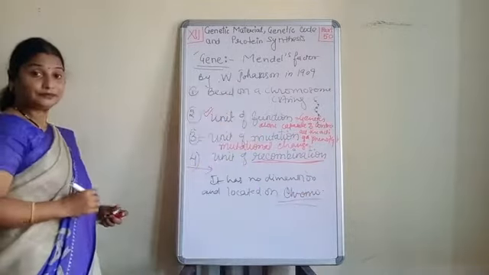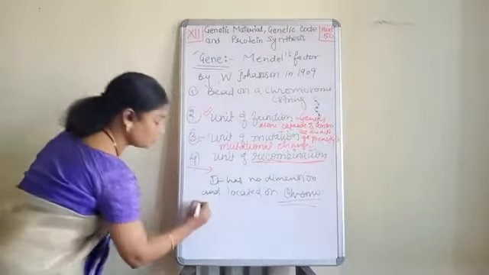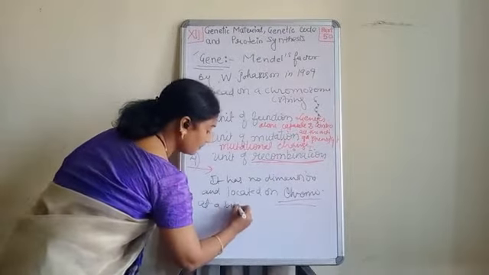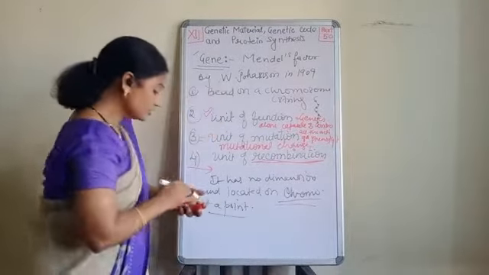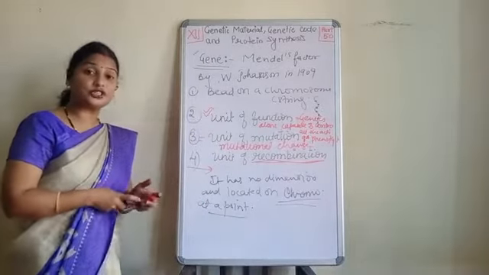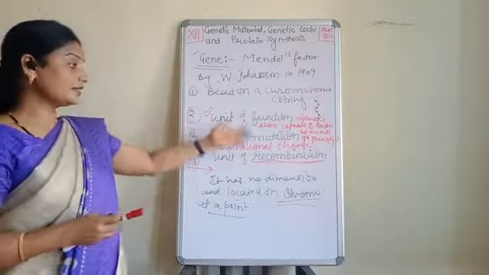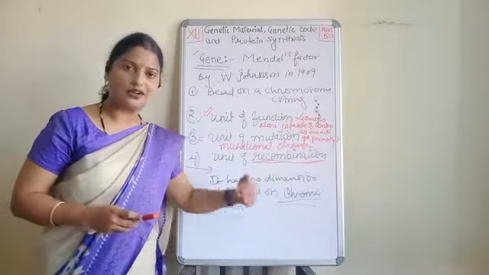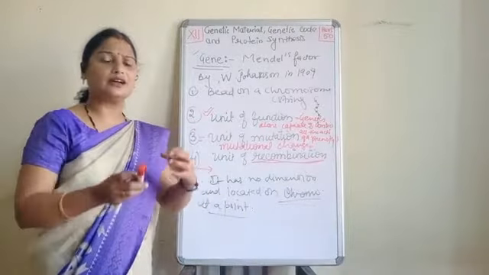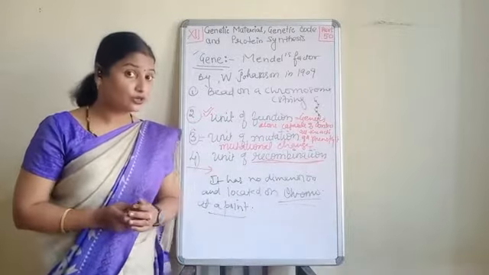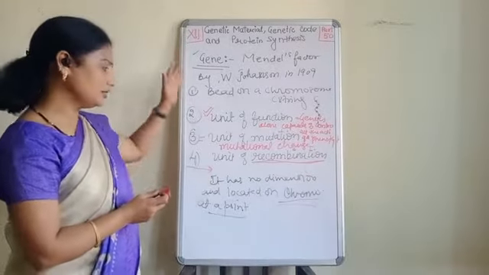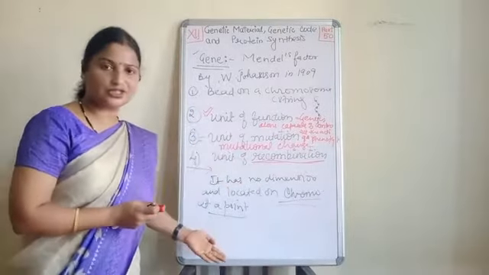It is located on a chromosome at a point. So this was the conclusion about the gene when they studied its structure and function, and when they studied the detailed structure of Mendel's law. Then we got a definition of gene like this.